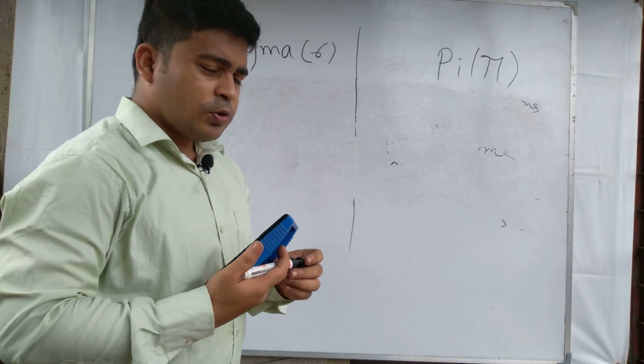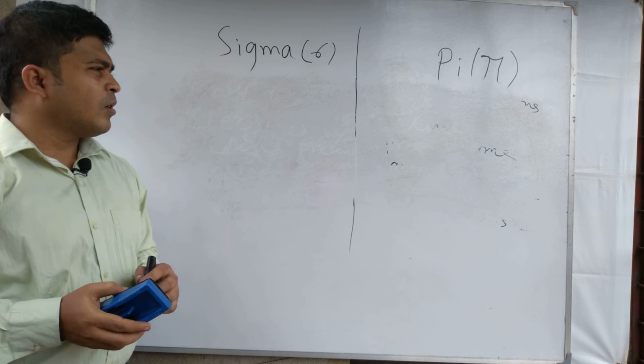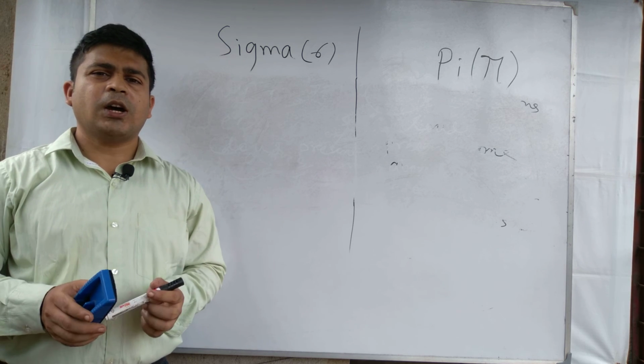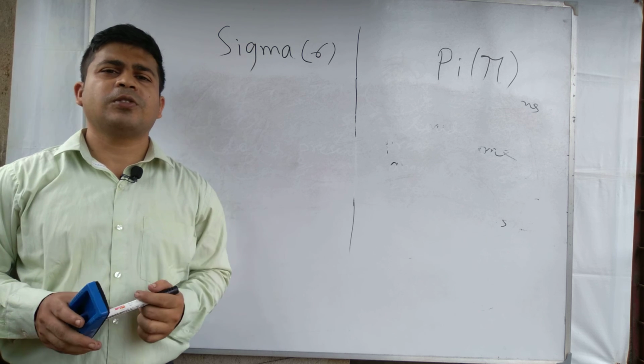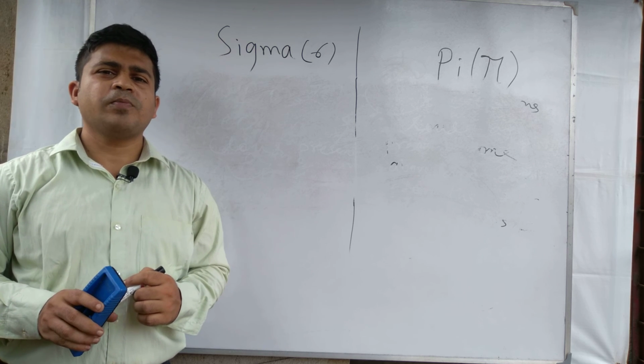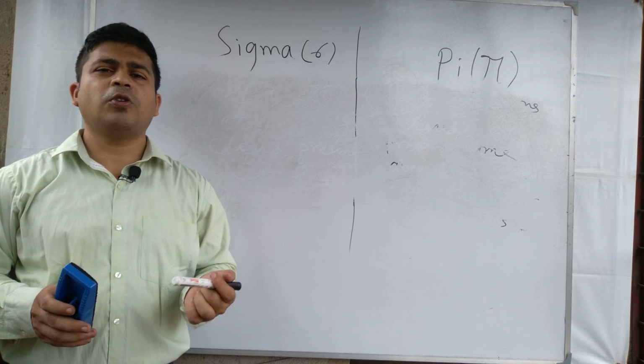Okay. So my discussions about the sigma bond and pi bond are completed here. I am trying to discuss the detailed points for sigma and pi bond.